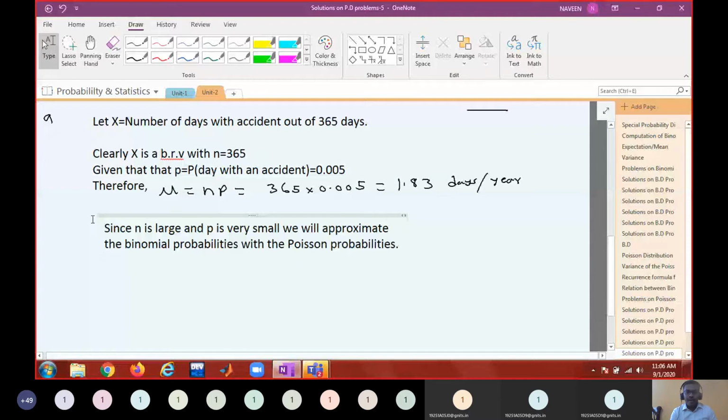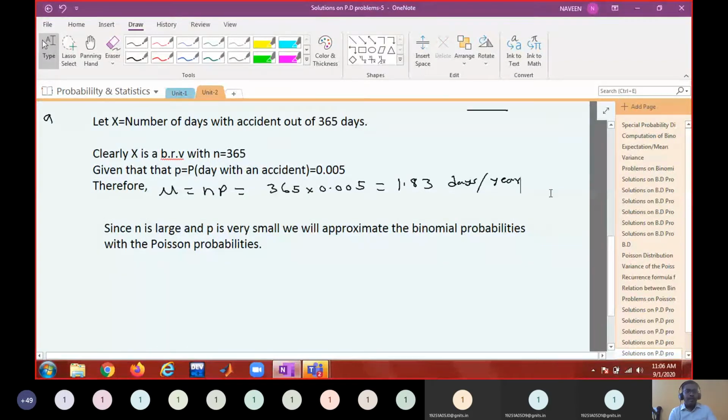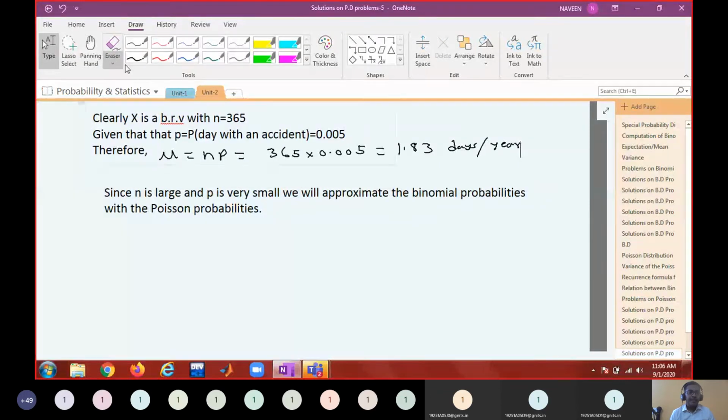Give proper argument, give proper reasoning, then people will be convinced. Binomial to Poisson probabilities with mu equal to lambda approximately equal to np equal to 1.83, because we are approximating, with PMF.